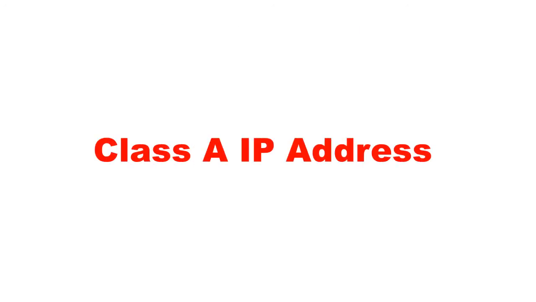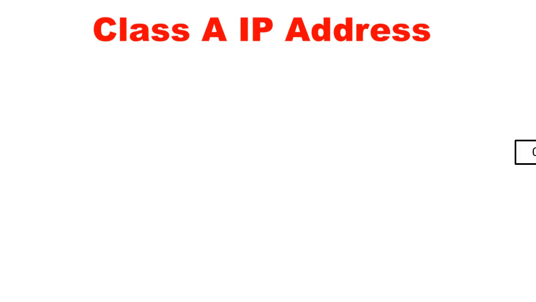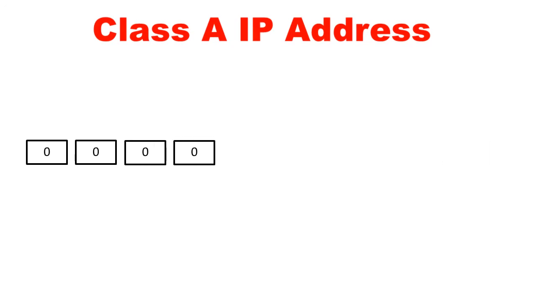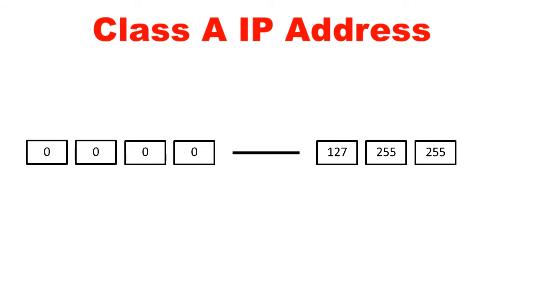Class A IP address range starts from 0.0.0.0 to 127.255.255.255. The first octet place holds the network number, and the rest 3 octets hold the host numbers.